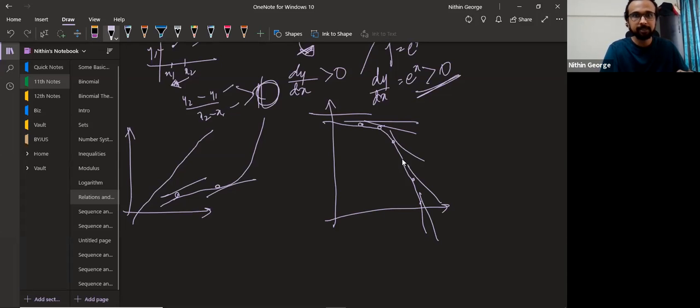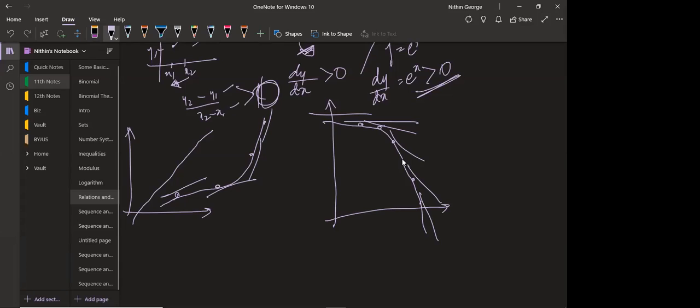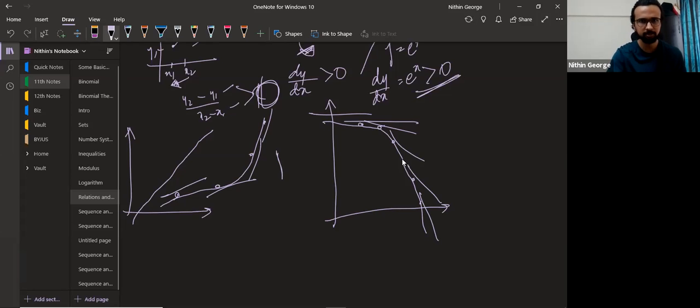Here, it's slightly positive, here it's more positive. Guys, are you understanding or not? Okay, this much is okay. This is an increasing function. This is a decreasing function, because of the slopes.